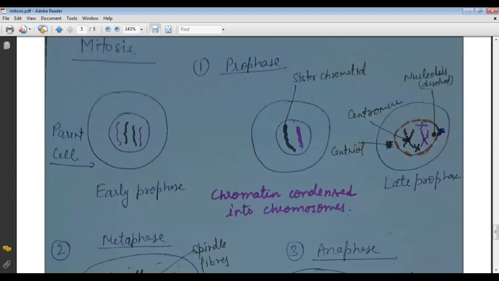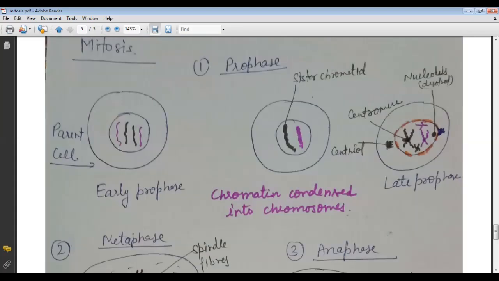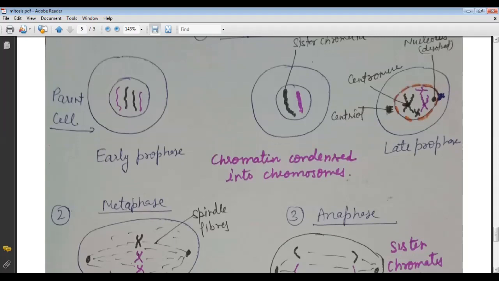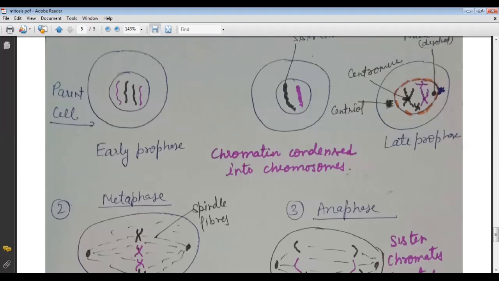The centriole forms the spindle fibers at the end. So these stages are the prophase stage. Now the chromatids condense into chromosomes. In the first stage they are called chromatids, and now the chromatin is condensed into the chromosomes.